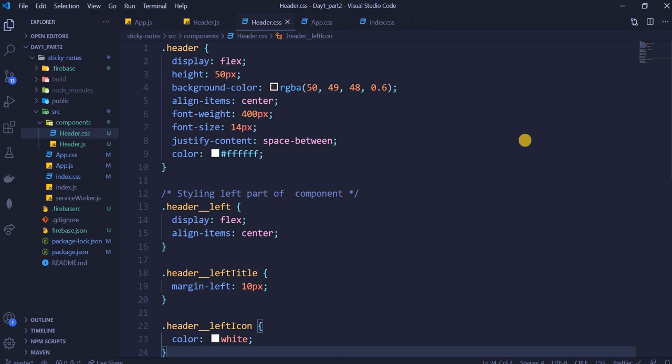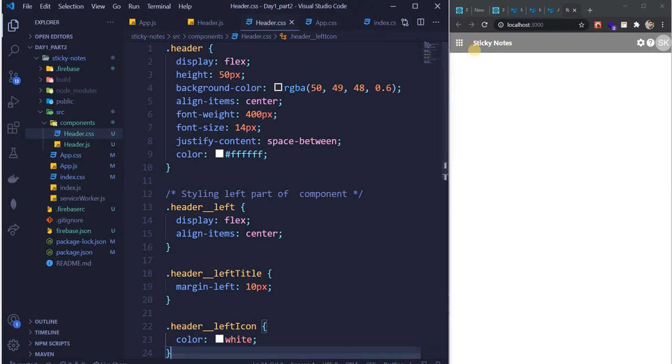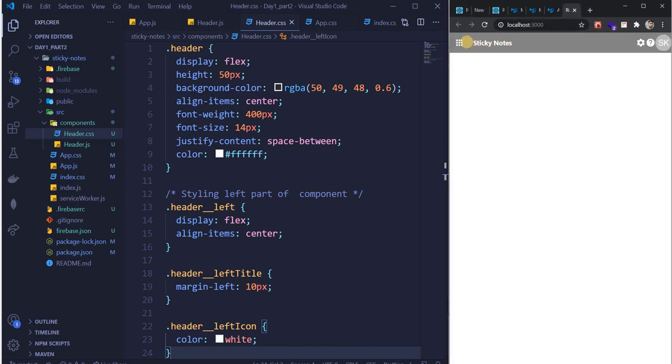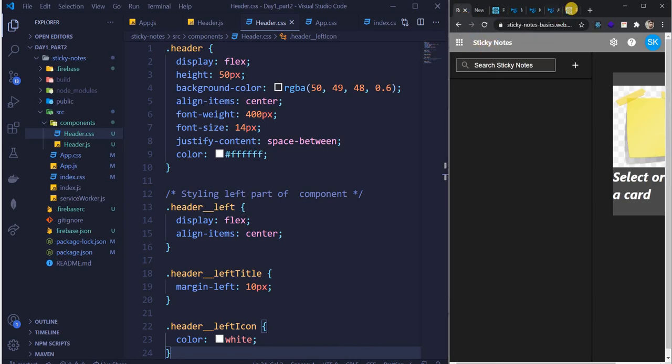Cool. I think this much time is enough for you guys to write these things down. So let's see, guys. This part looks similar to what we have created here, right? This part looks similar to what we have created here. So looks nice, we should be fine with it.